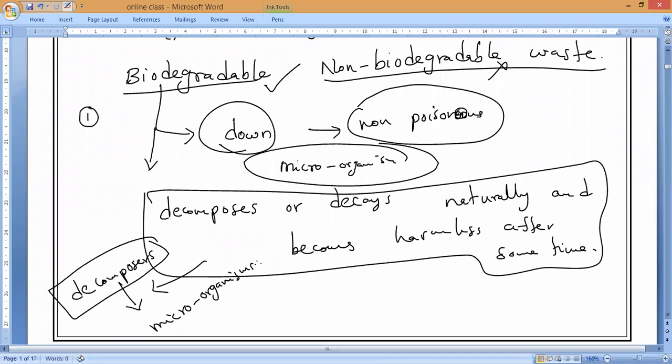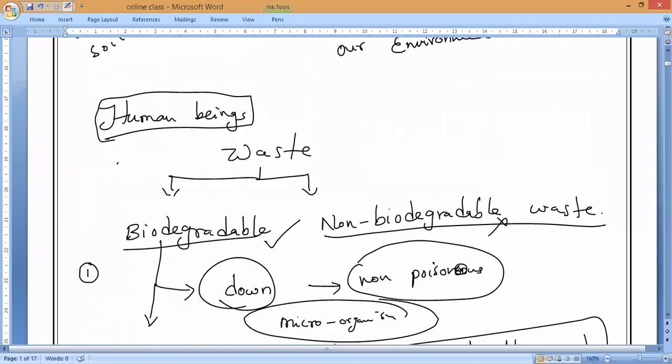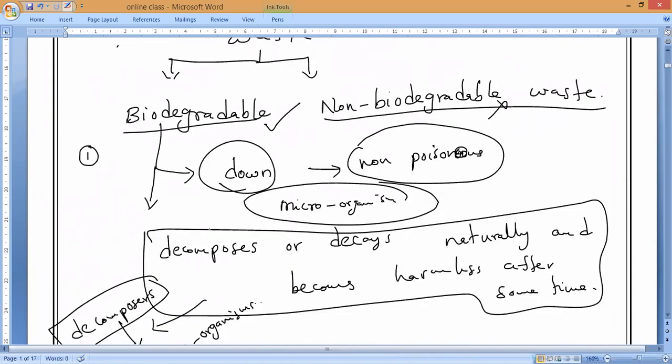So please all of you write. Definition first: biodegradable and non-biodegradable waste. Waste we can classify into two types. One is biodegradable waste, and the second one is non-biodegradable waste. So keep the heading: biodegradable waste.